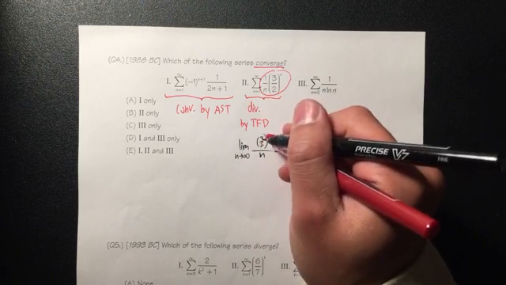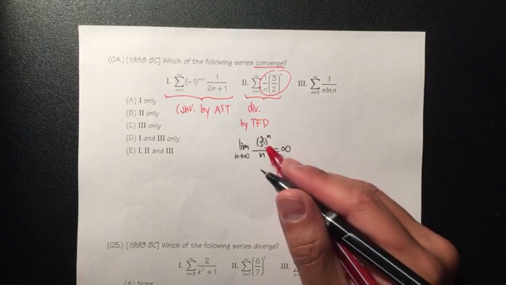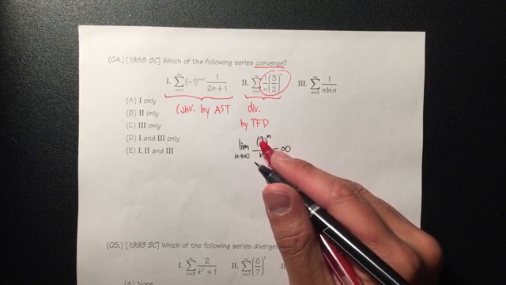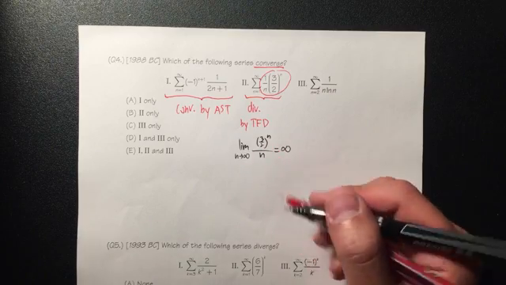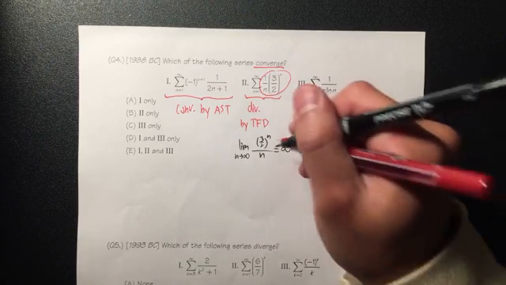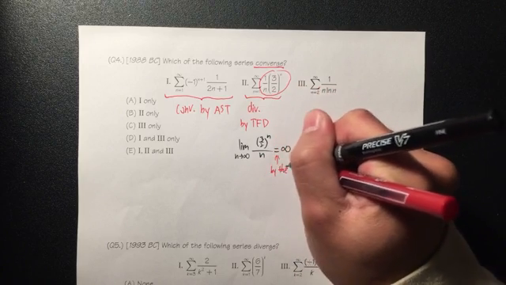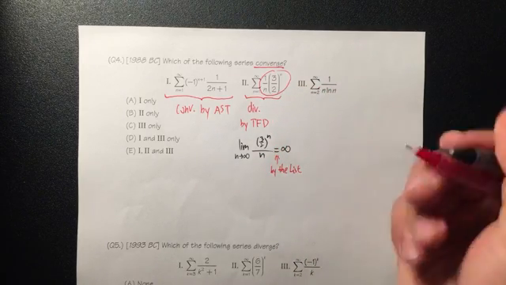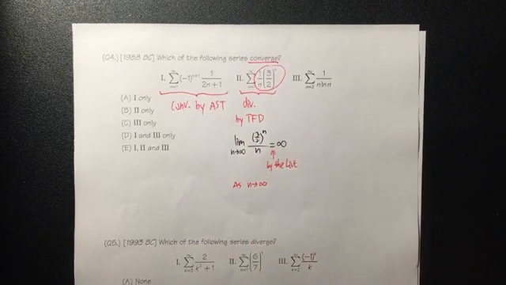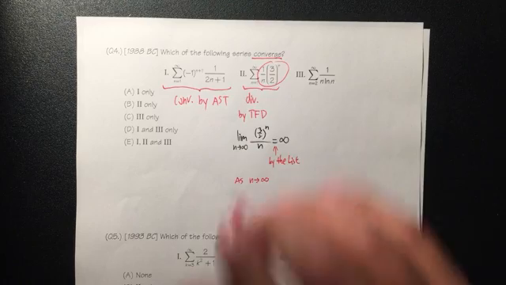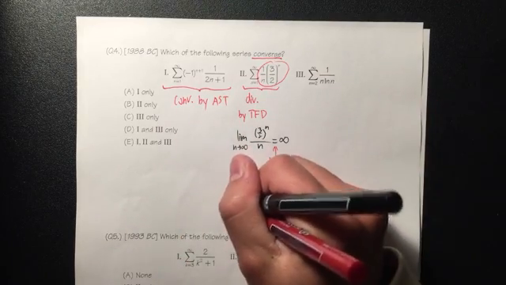Why? Because on the top, this is a much bigger sequence when n goes to infinity compared to the bottom. So usually I would just say this is by my list. What do I mean by the list? As n goes to infinity, the smallest infinity that you can get among all the sequences that I usually would do is ln n.